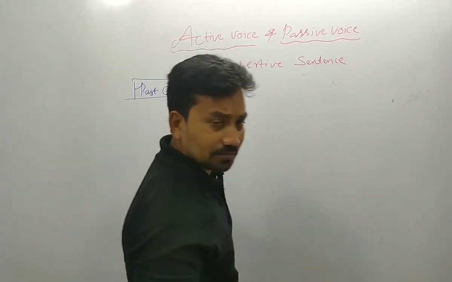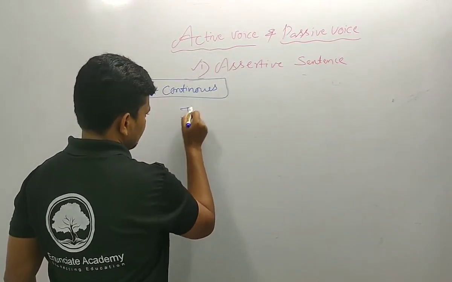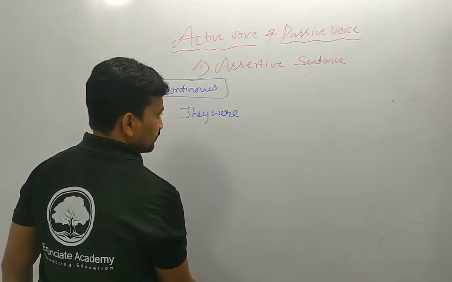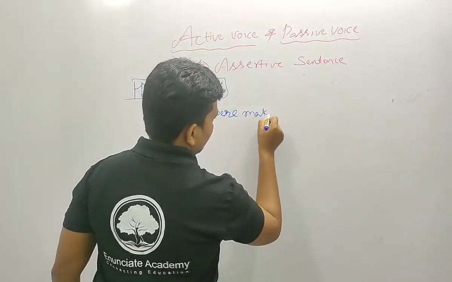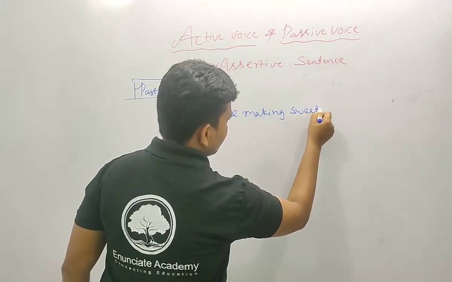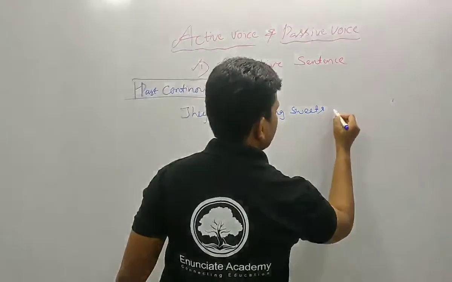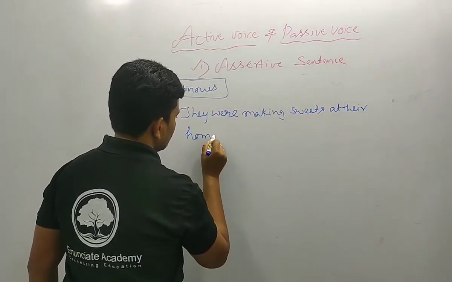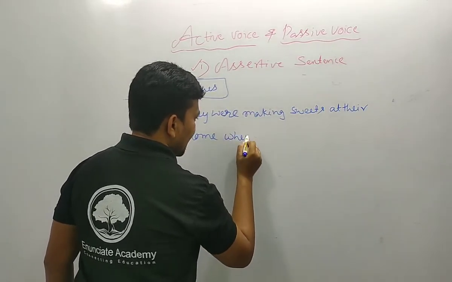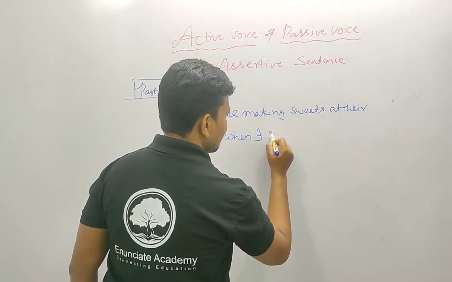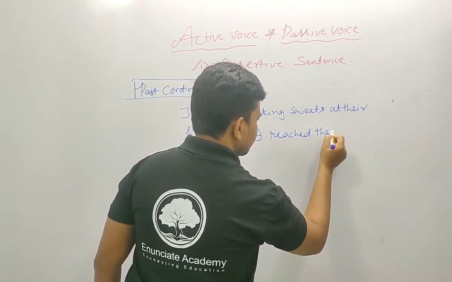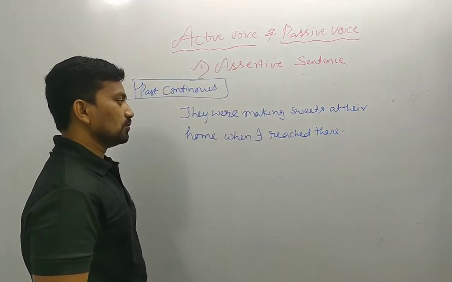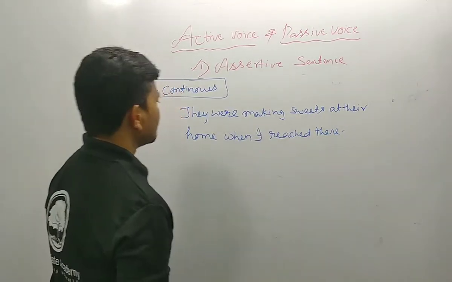Let me write one of the examples. They were making sweets at their home when I reached there. Okay, this is the past continuous action.